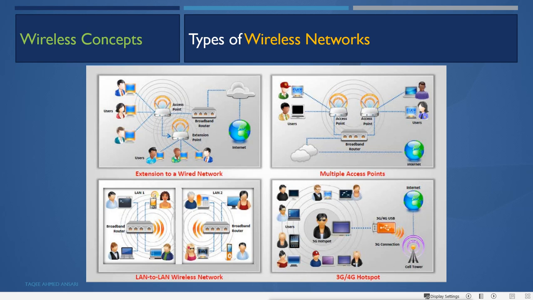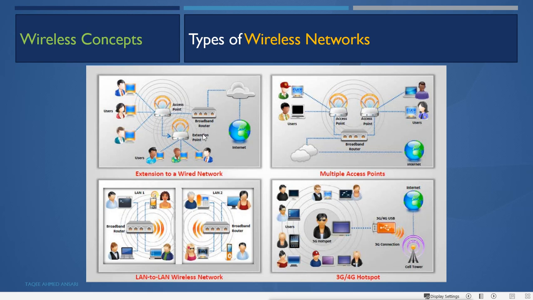And remember, the access point has a range, so one access point is not covering the whole terminal or the whole building. It is not possible for one access point. So when you have a big area to cover, or multiple floors to cover, you can set up multiple access points.